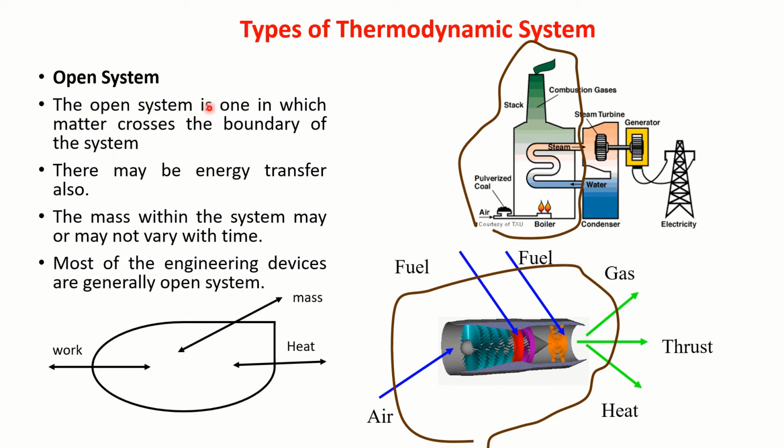So the open system is one in which matter crosses the boundary of the system. You can see if this is the system, there is a mass crossing. It may be getting in, getting out, whatever it is. In addition to that, there will be work interaction and heat interaction. The mass within the system may or may not vary with time. I will explain this further. Most of the engineering devices are generally open systems.